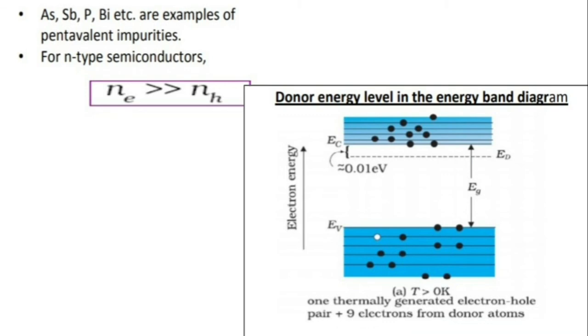You can note that only one vacancy is shown in the valence band here, which means that the number of charge carriers produced as a result of doping is much more than that produced intrinsically.